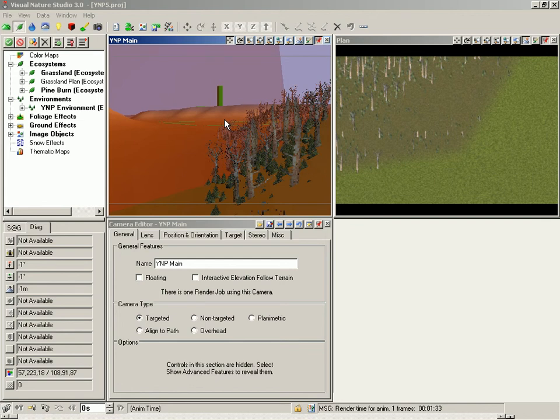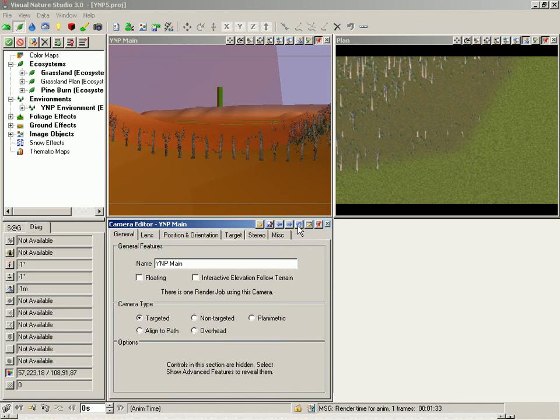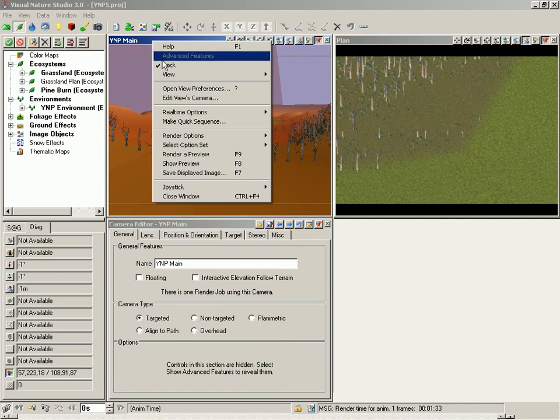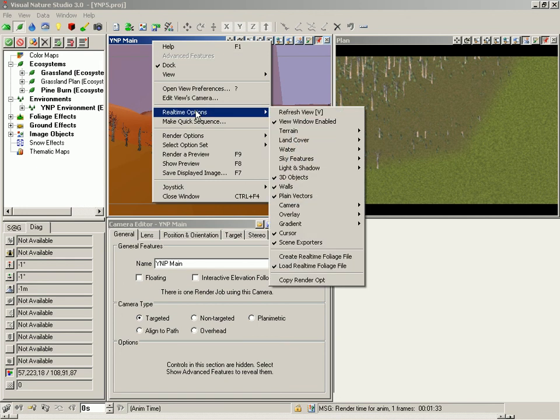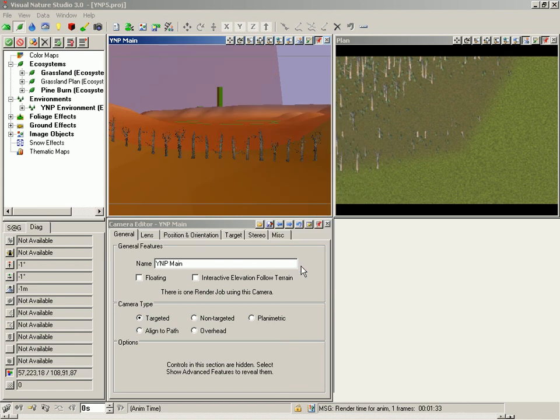When you're done playing around with that, go ahead and back in the camera editor, undo changes. This will return your camera to where it was when the editor was opened. Open the YNP pop-up menu, Real-Time Options, and load real-time foliage file to unload it. Save the project, render a preview.